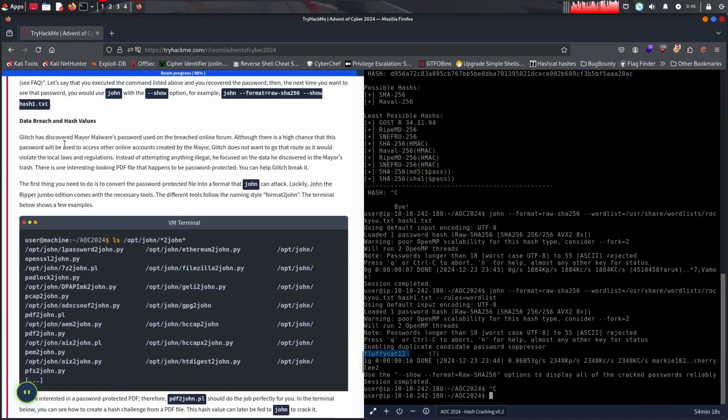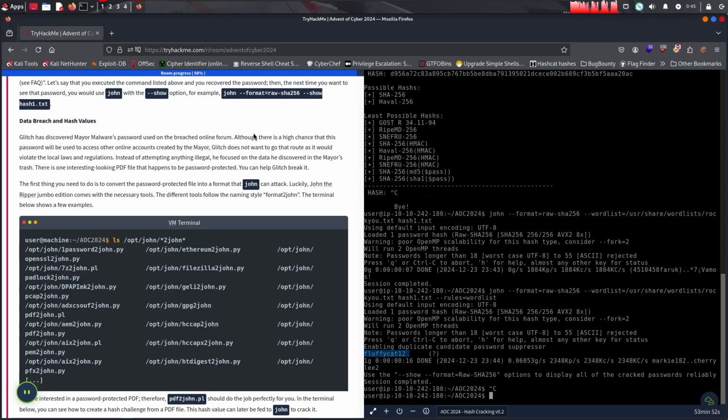Alright. Glitch has discovered Mayor Malware's password used on a breached online forum. Although there is a high chance that this password will be used to crack other online accounts of Mayor's, Glitch does not want to go that route as it would violate local laws and regulations. Instead of attempting anything illegal, he focuses on data he discovered in Mayor's trash. There's one interesting-looking PDF file that happens to be password protected. You can help Glitch break it.